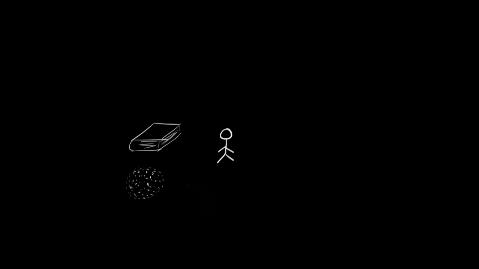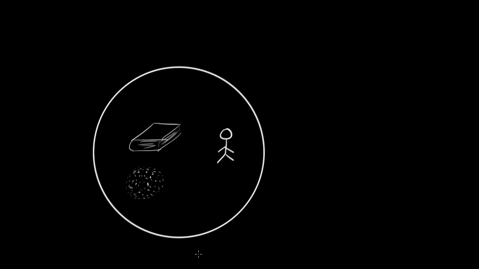And what does a system mean? It is an object or a collection of objects whose energies we're going to keep track of. So what energies of these objects do we want to keep track of? We can keep track of all of them. It's often a good idea to just put as many things in your system as you possibly can. So we can call this our system. Our system could be composed of the book and the person and the air in the room.